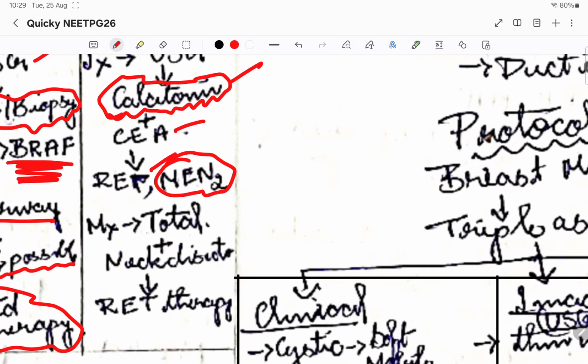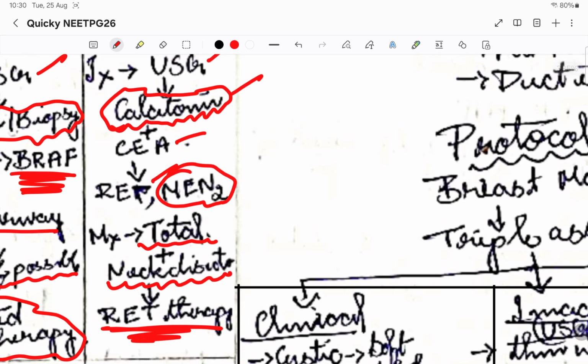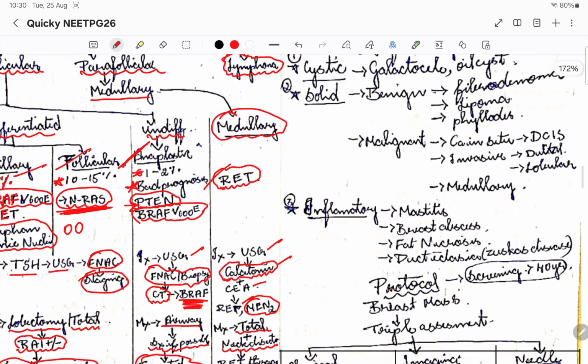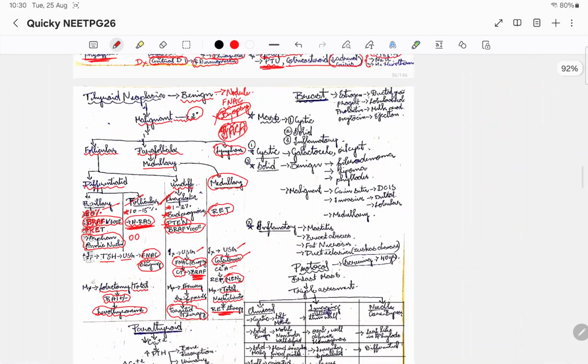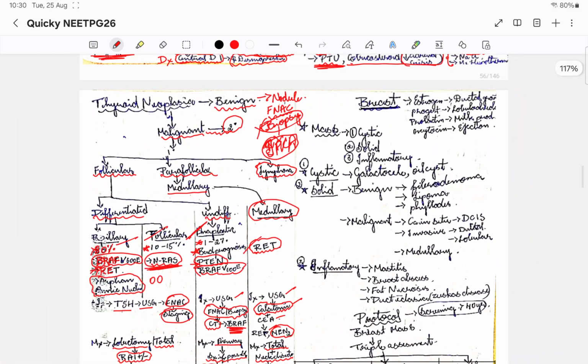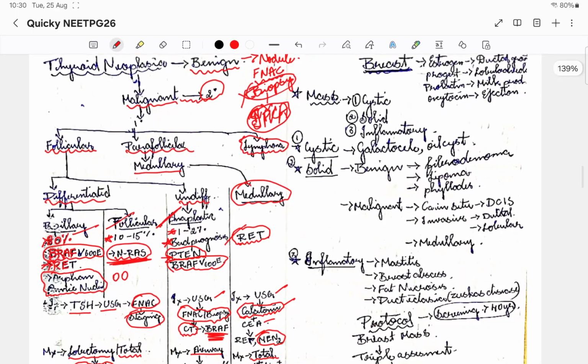Then coming to the specific management, it is going to be total thyroidectomy along with neck dissection. So neck lymph nodes are also removed. Then after that RET therapy, because RET is the gene that is involved in medullary thyroid carcinoma. So this is the entire neoplasia of the thyroid gland.